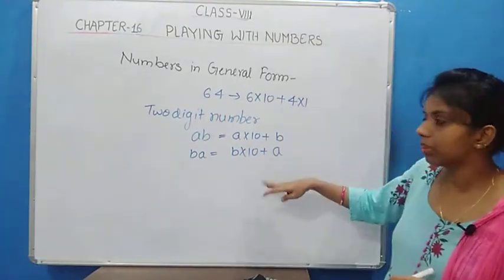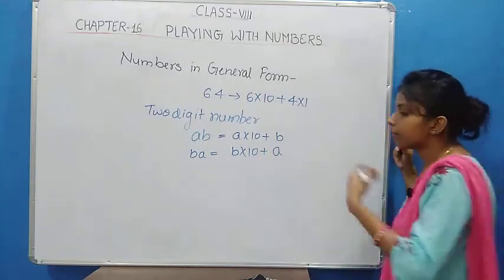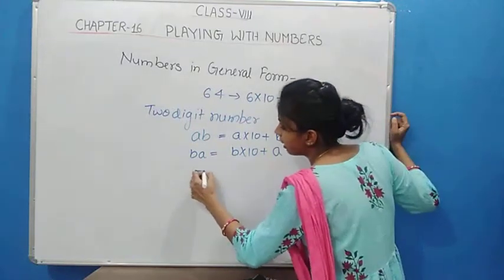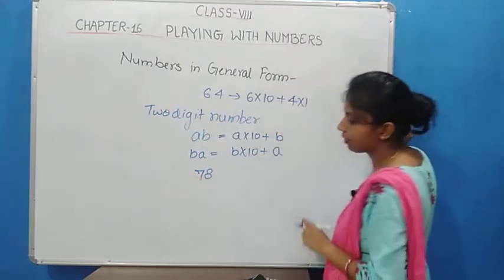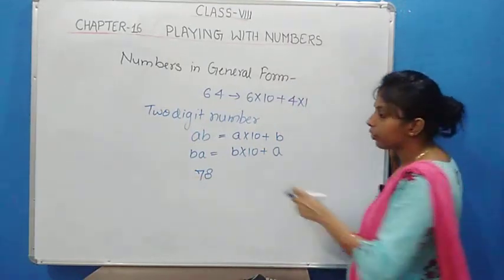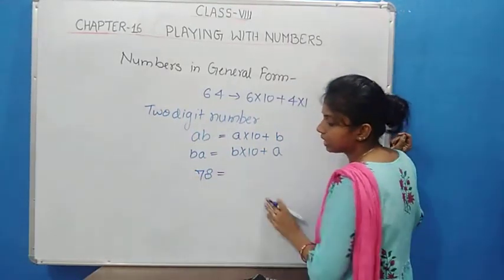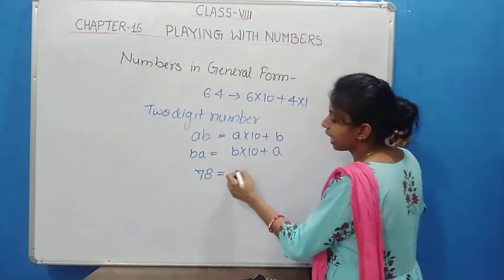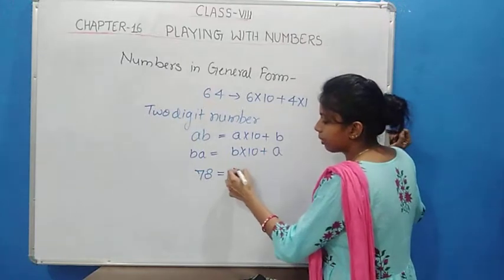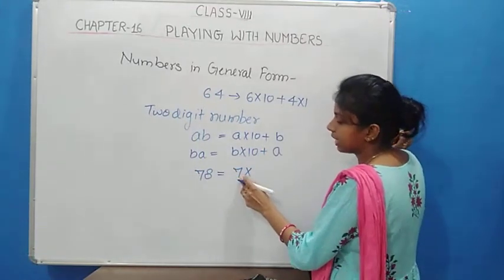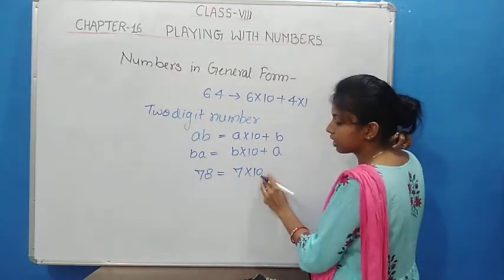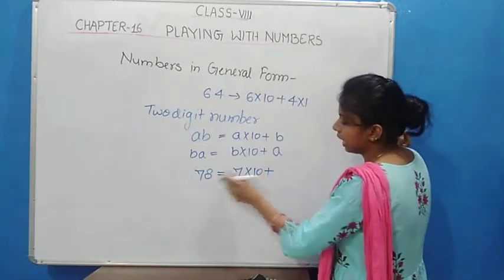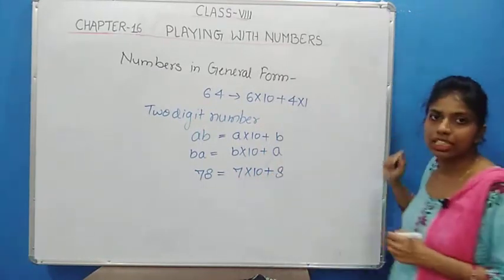So with the help of this, we can take any example. Suppose I am taking the example 78. Here 8 is the unit place and 7 is the 10th place. So we can write this in expanded form. How? It is 7 into 10 because it is the 10th place, plus 8, because 8 is the unit place.